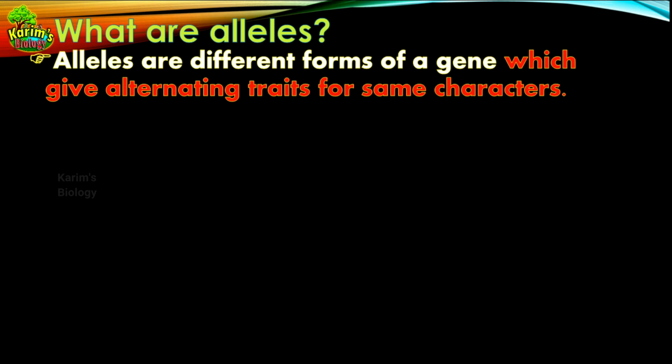That's why let us first of all make it clear what is meant by a gene. I have already told you that a gene is a segment of DNA that codes for a particular protein, and that protein is able to give its phenotype. So alleles are different forms of a gene which give alternating traits for the same characters. And I hope that you remember these words, traits and characters.